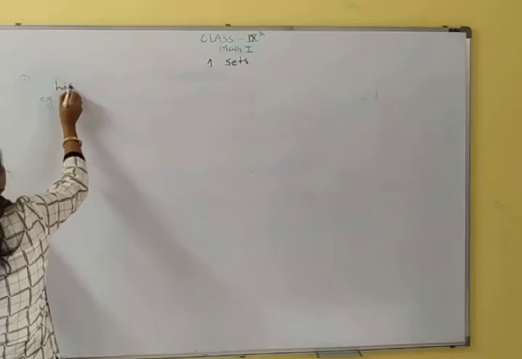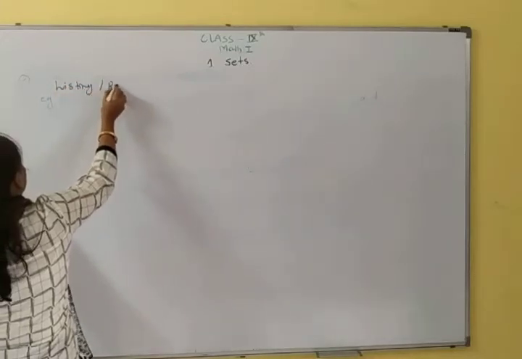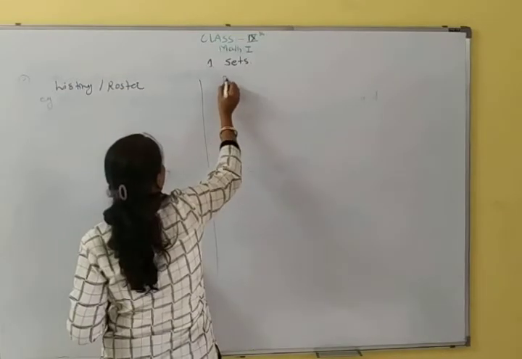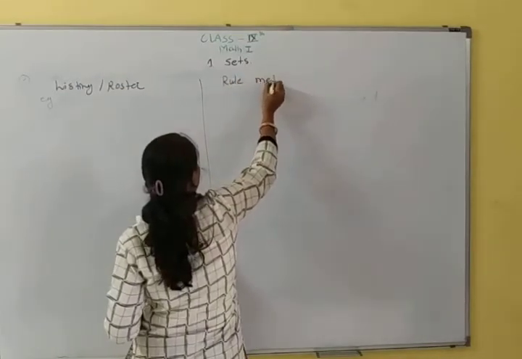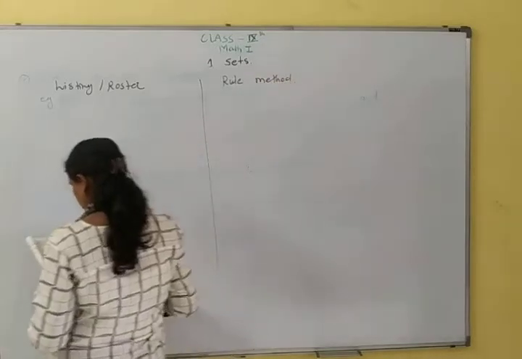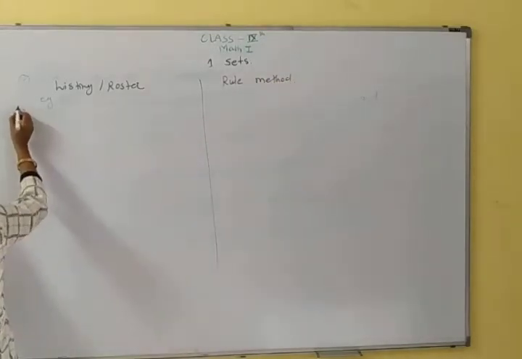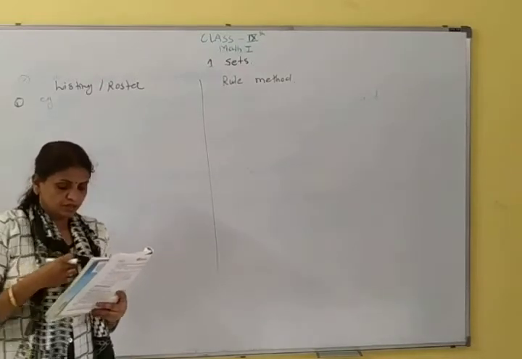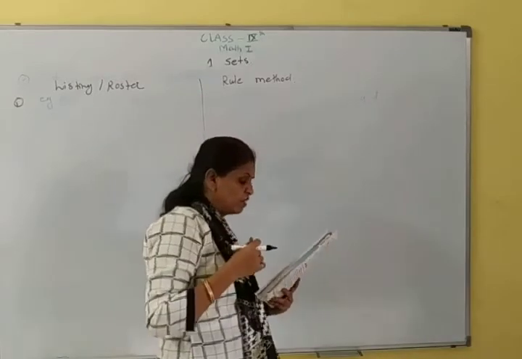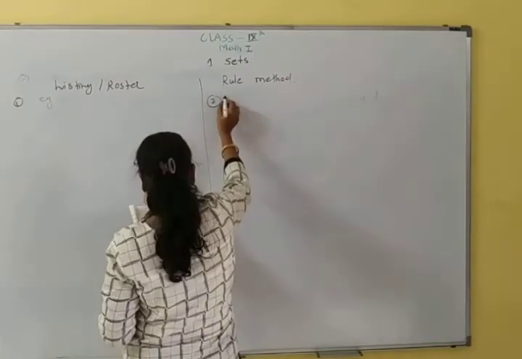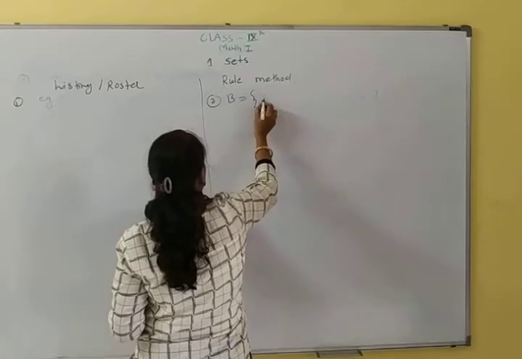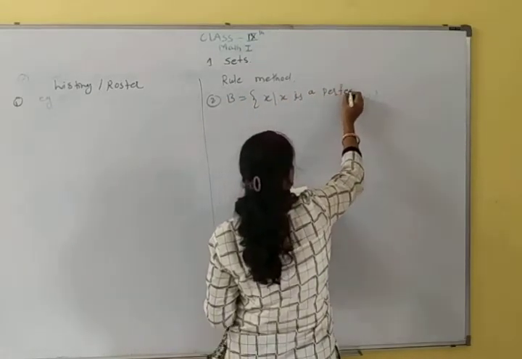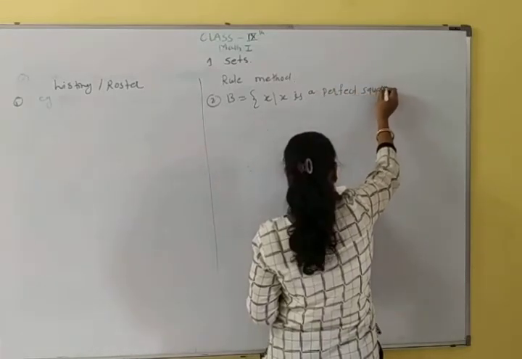This is a listing or roster and this is rule method or set builder form. Okay, here first already done. Second, B, rule method is given, x is a perfect square number between 1 to 20. Second, B is a set of all x such that x is a perfect square number